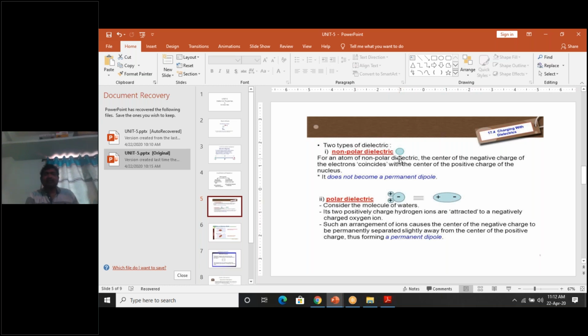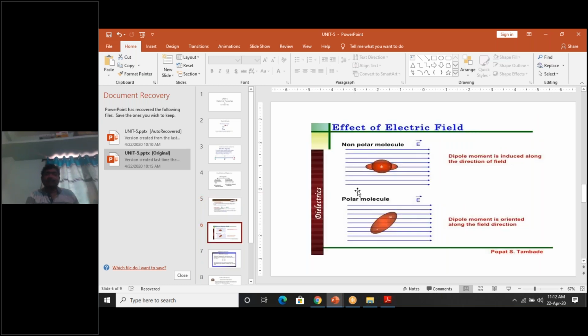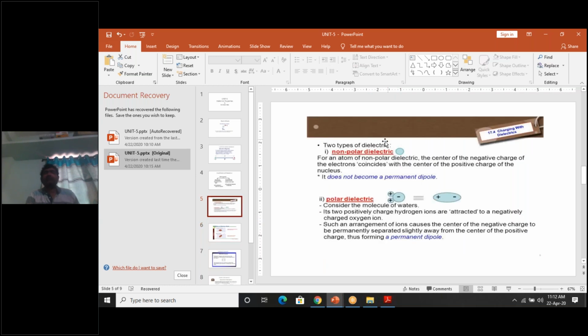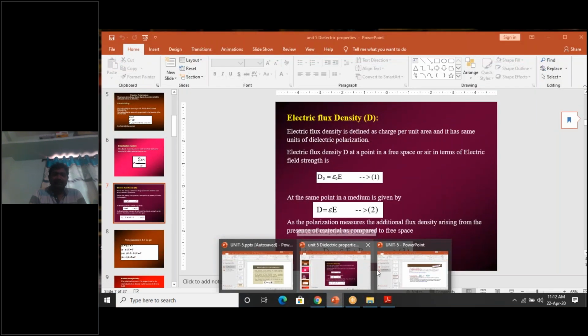But non-polar dielectrics naturally have no permanent dipoles, which means the positive charge and negative charge coincide with each other, but due to the application of electric field, they got separated. They are called non-polar dielectrics. So non-polar dielectrics have no permanent dipole, whereas polar dielectrics have a permanent dipole. This is the brief classification of dielectric materials.